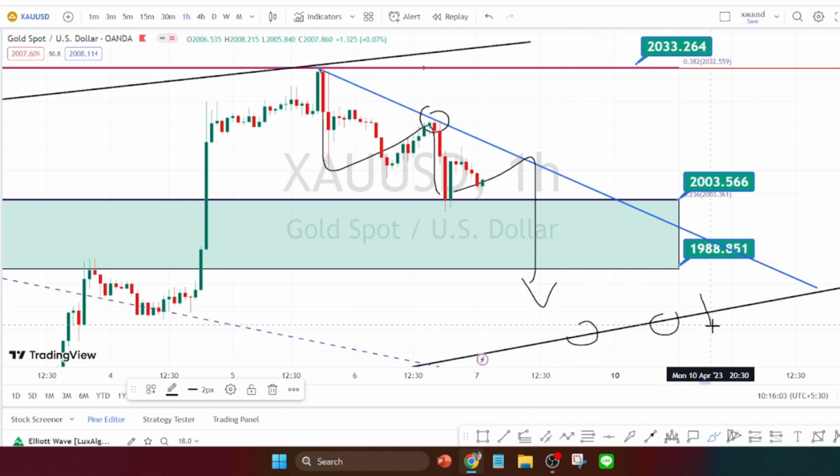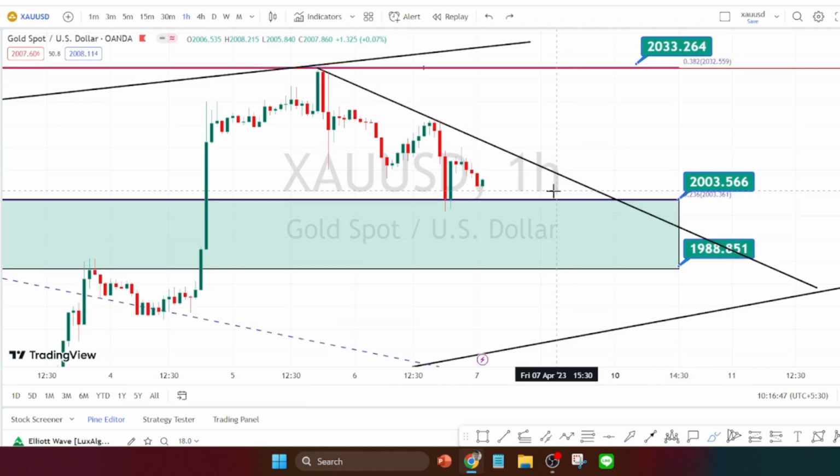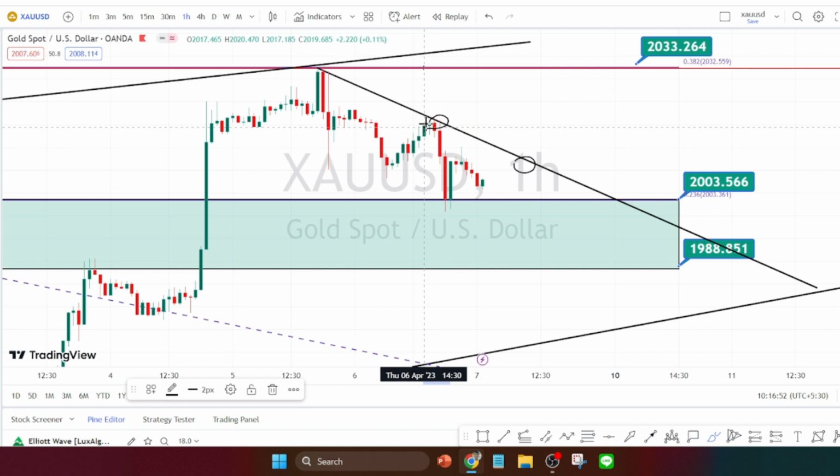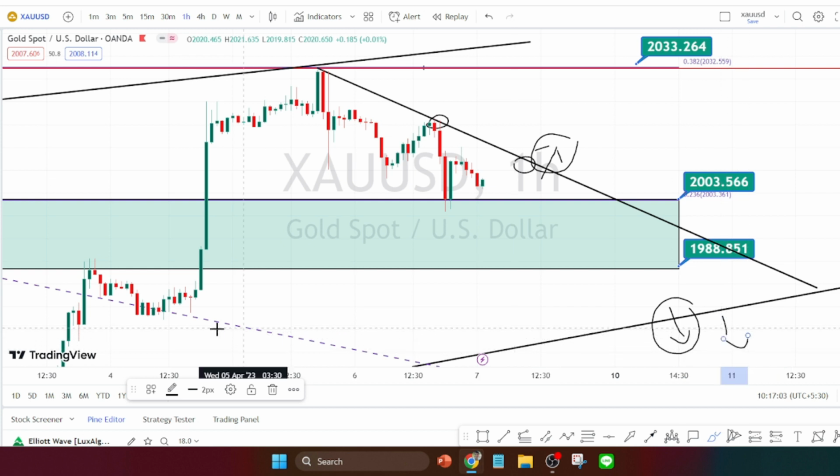And once this support line is breached, we can expect the price action to continue with bearish side retracement, and next level of support from the higher time frame is going to be around 1955. So for the hourly time frame, I would recommend you to wait for the price action to break this resistance line in order to enter into the bullish side trade, or wait for the price action to break this 4 hours time frame support line or the trend line in order to enter into the bearish side trade.